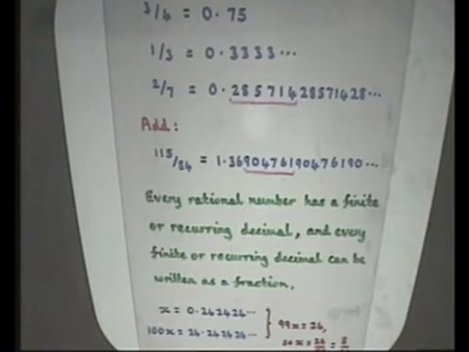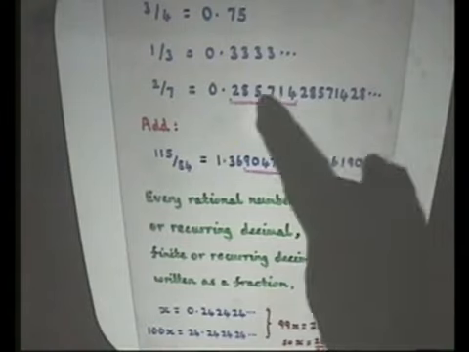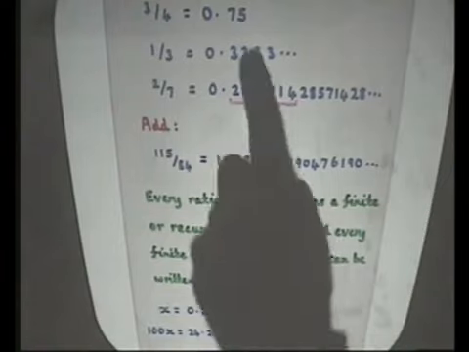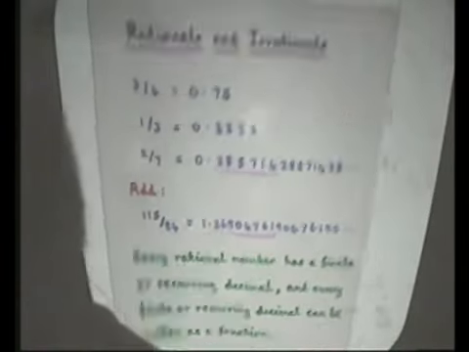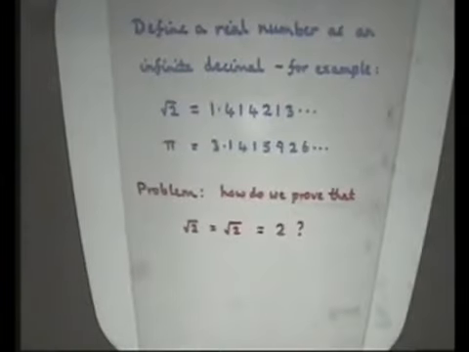So it's quite clear what you've got to do there. You actually define what is a number. If it's a rational number, then it's a finite or recurring decimal. And if not, then it's got a non-recurring decimal. So we can actually define a real number as an infinite decimal.